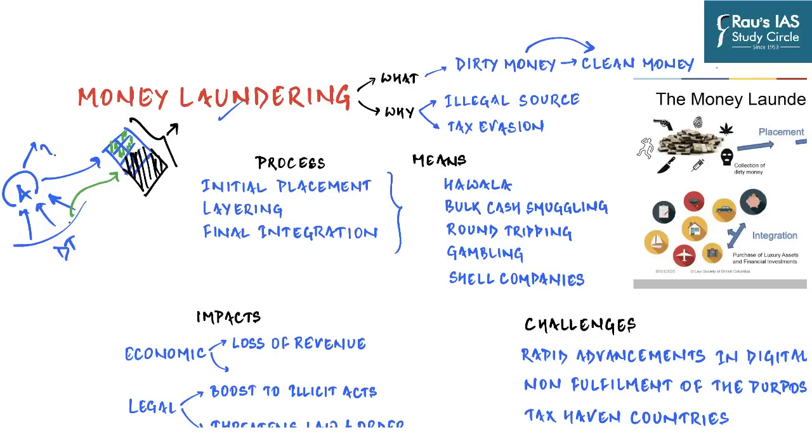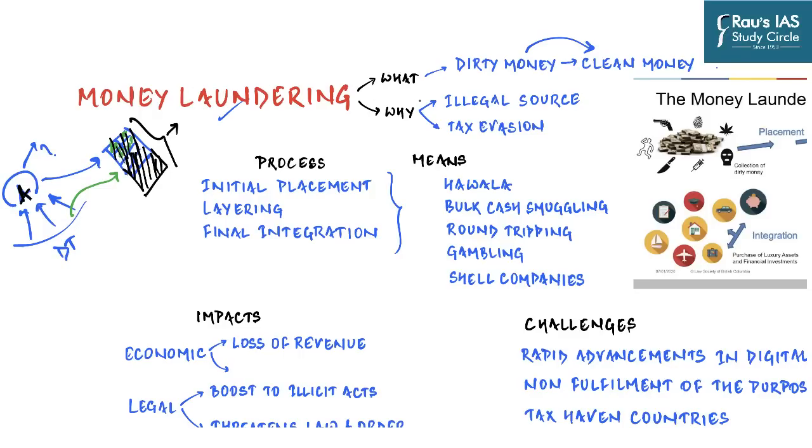So you can see that through this process, person A was able to convert the illegitimate source of money into clean money, which then can be utilized for any purpose, because now under the system, under the government radar, it is accounted as money from the hotel or profits from the hotel business, but actually 60% of that revenue has come from illegitimate sources. So this is a very simplistic idea as to how money laundering works.